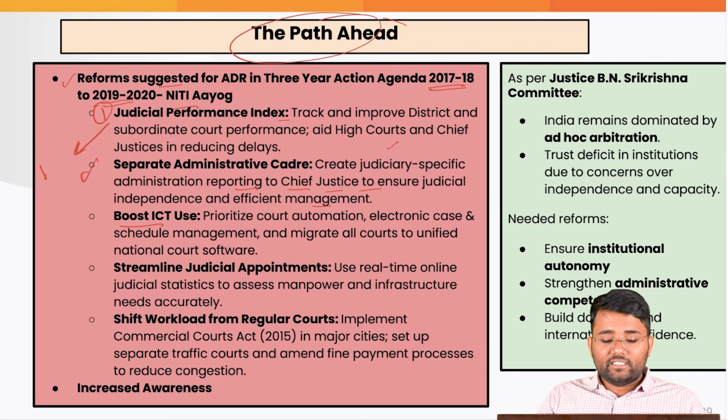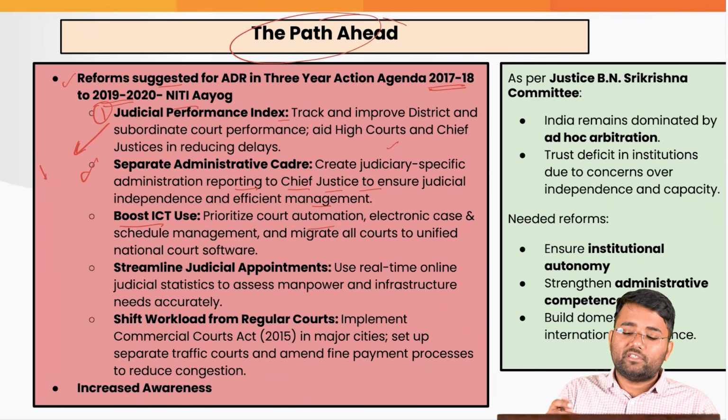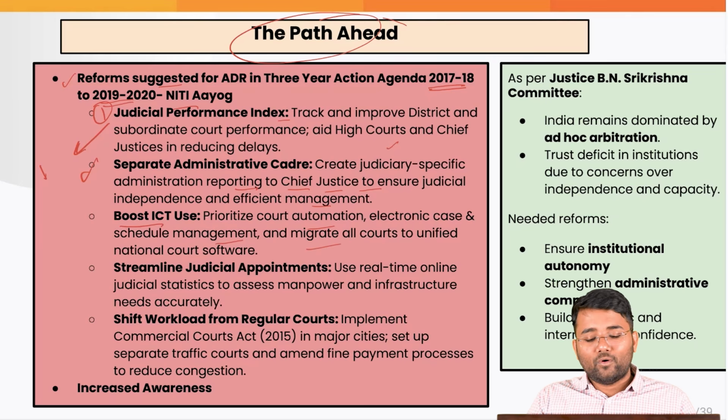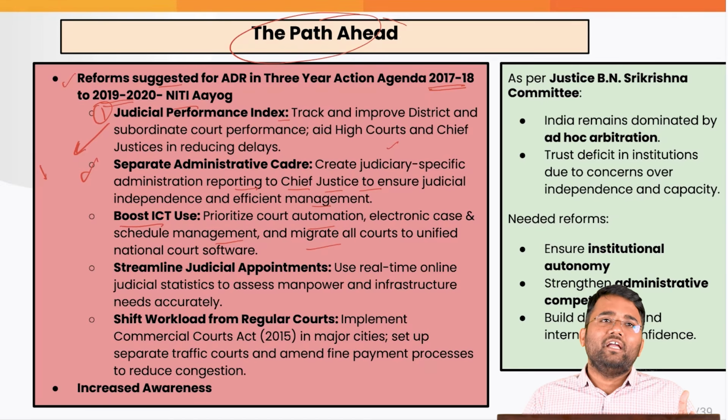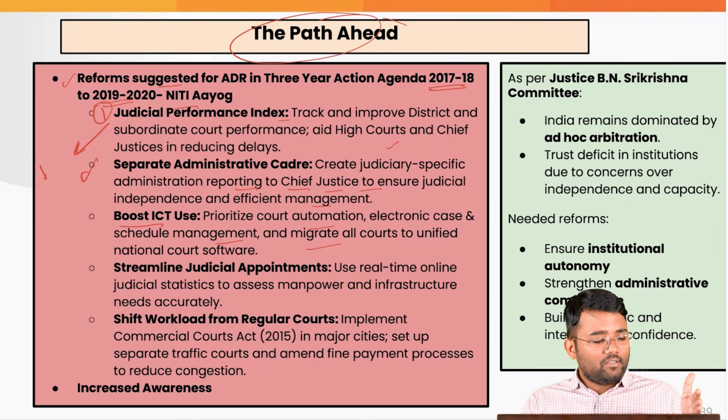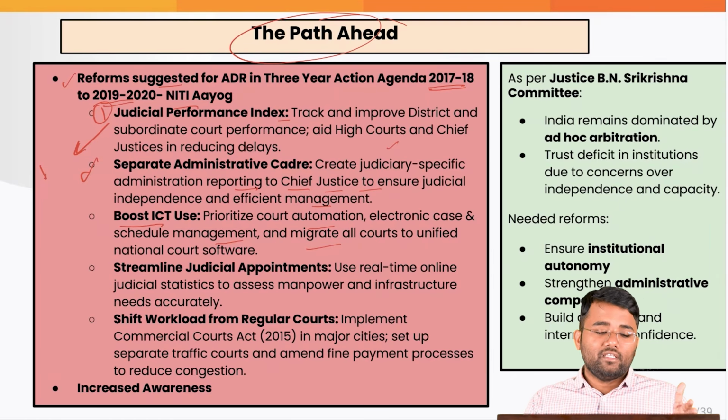Also, we can boost ICT use. For example, we can prioritize court automation, electronic case and schedule management, and migrate all courts to a unified national court software. There are different portals that can also be utilized, so that all stakeholders get information related to the case in a time bound manner, because delays happen for reasons such as, on any day, a certain advocate might not be present. The next day there can be some other issue. So if there is a portal through which everyone can get an idea of which date and in which court their case is, it will help ensure the case can be decided in an efficient and effective manner.